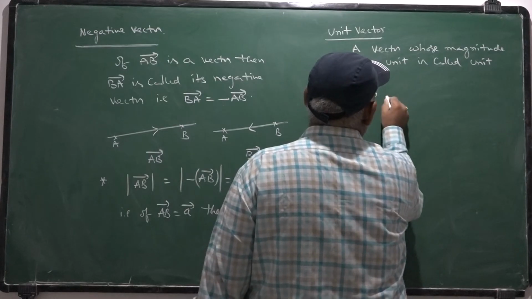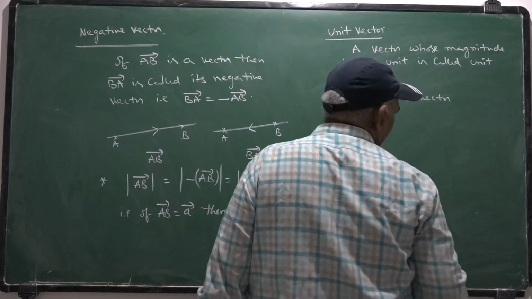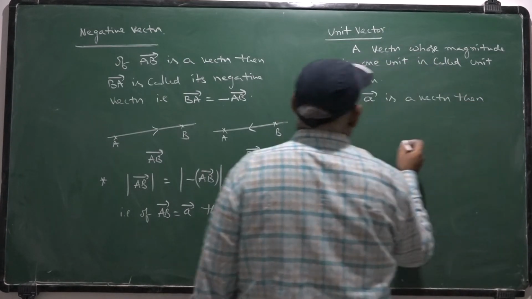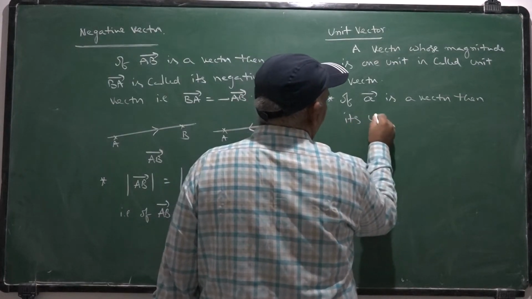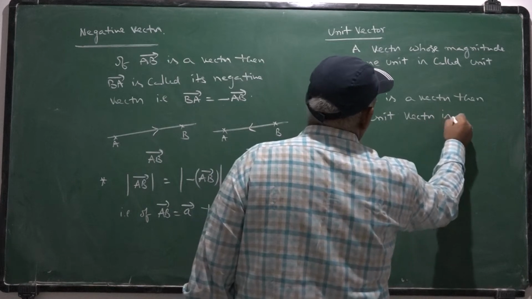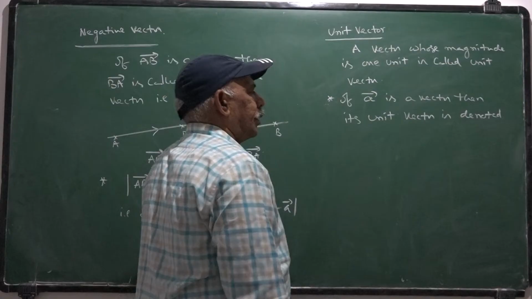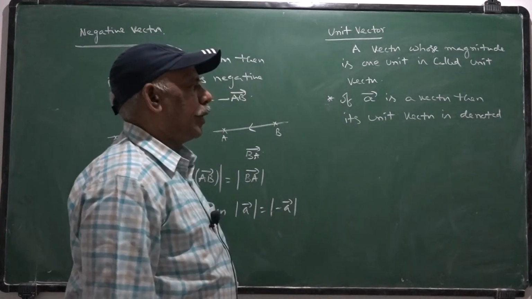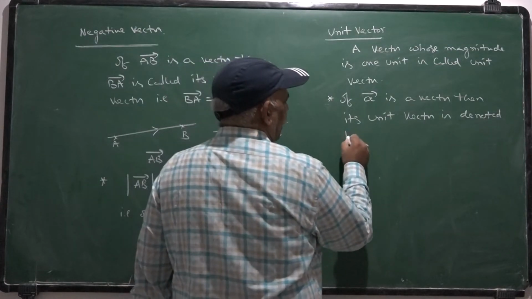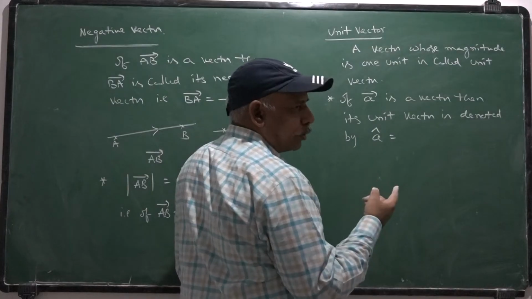If A bar is a vector, then its unit vector is denoted by A cap, or A crown.